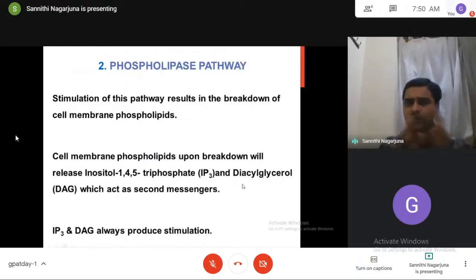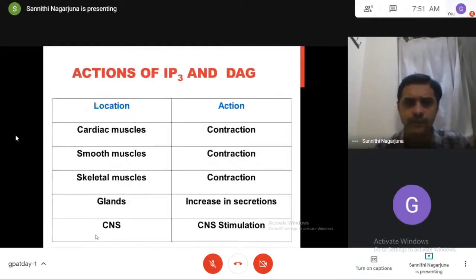So try to understand that any one pathway only will come. Either it interacts with adenyl cyclase or it interacts with phospholipase. If it interacts with adenyl cyclase pathway, we have a release of second messenger called cyclic AMP. If it interacts with phospholipase pathway, we have second messengers called IP3 and DAG. And what are the actions of IP3 and DAG? IP3 and DAG always produce stimulation.